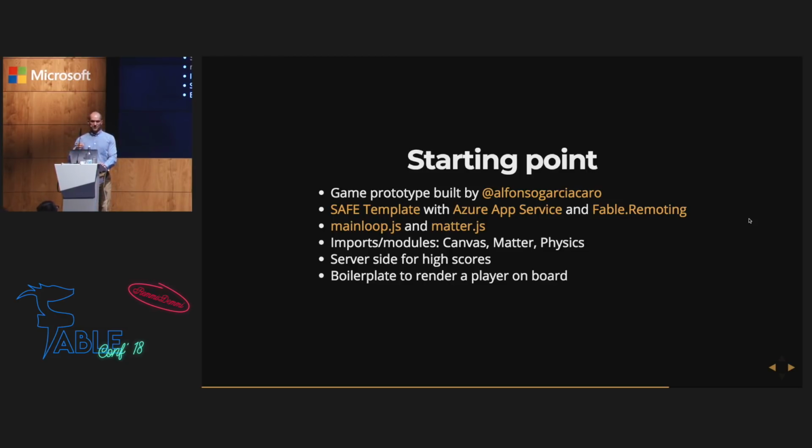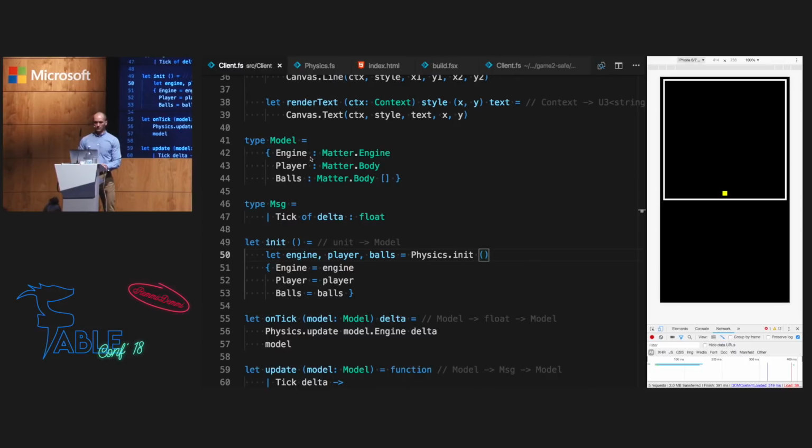So we've got the SAFE template with Azure App Service deployment support, as well as Fable remoting for communication with the server side. Then we use the main loop and matter.js libraries for the game and physics, and then we have some ready-to-use imports or modules such as Canvas, Matter, or Physics, and I'll show you those.